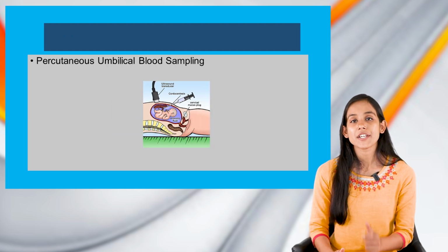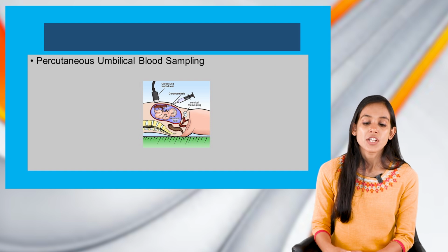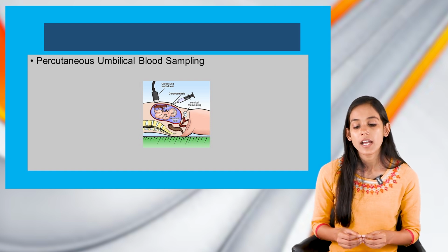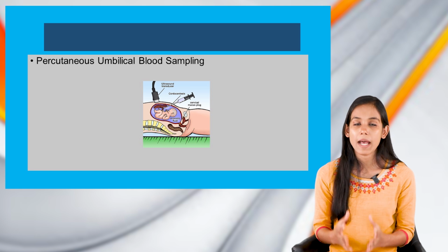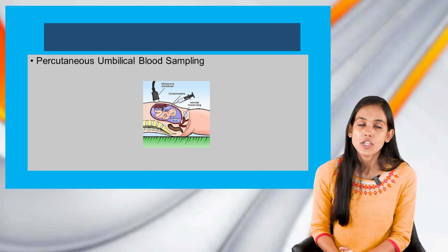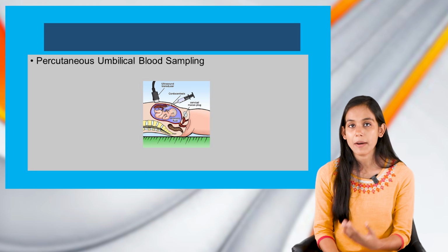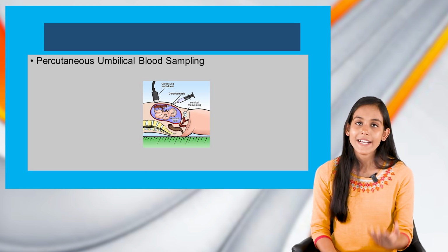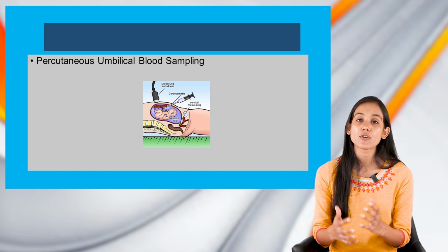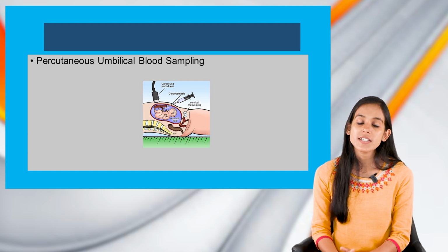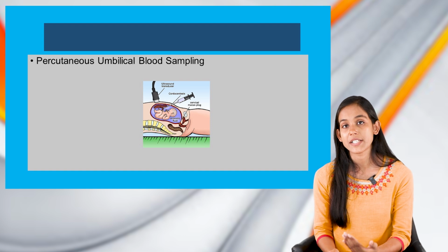And then there is percutaneous umbilical blood sampling. In this, they use a needle to retrieve a small sample of blood from the umbilical cord, and then they analyze it for the presence of any chromosomal abnormalities. This is usually performed after 20 weeks. So all these diagnostic measures are performed before the baby is born. And after the baby is born, if Down syndrome is suspected, a karyotype might be performed.